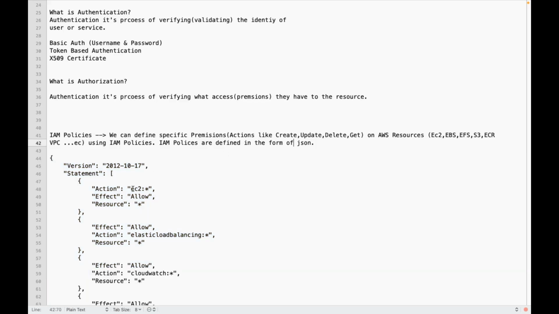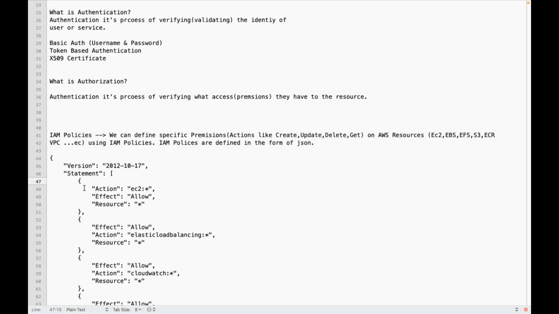You see here, I told EC2 colon star, which means EC2 create instance, update instance, delete instance, stop instance. That is the meaning of that star. I am asking one question. If I attach this policy to some user like Balaji, can Balaji create EC2, update EC2, delete EC2? That is my question. People are saying at least no, yes. Understand the concept, be active.